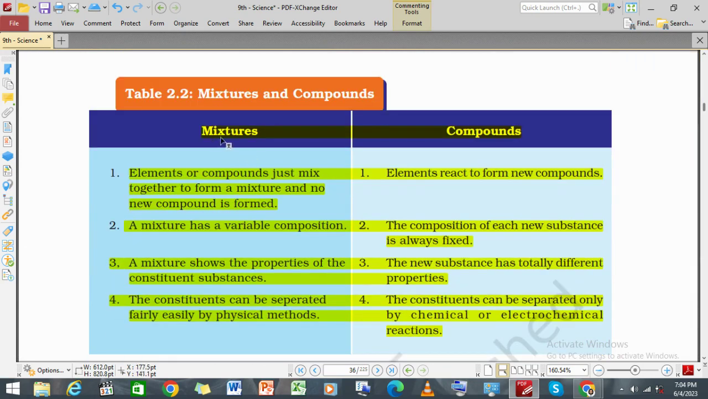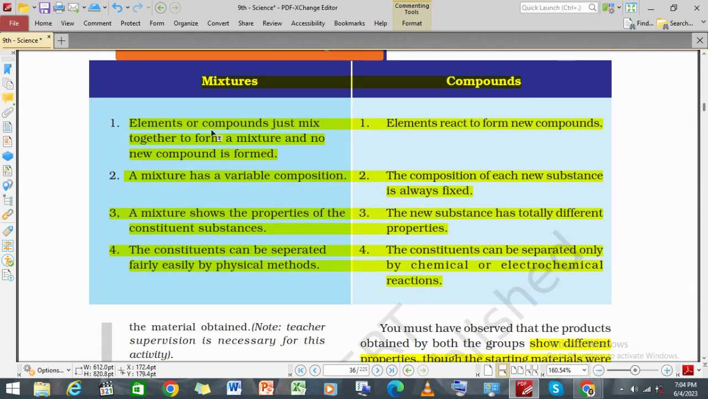Now the difference between mixtures and compounds has been shown. The elements or compounds are just mixed together to form a mixture. No new compound is formed in a mixture, and they are just mixed well.